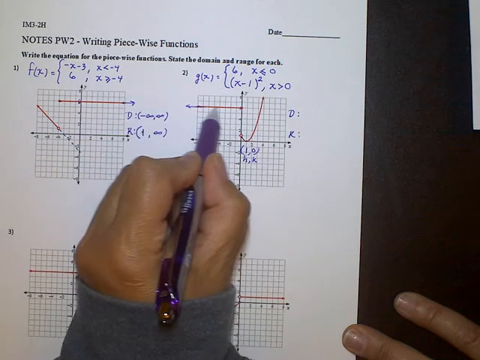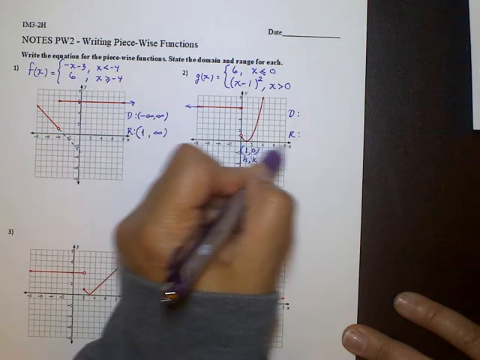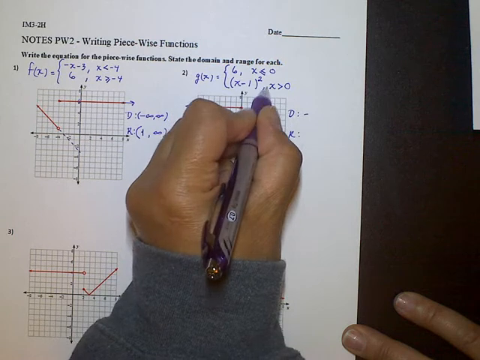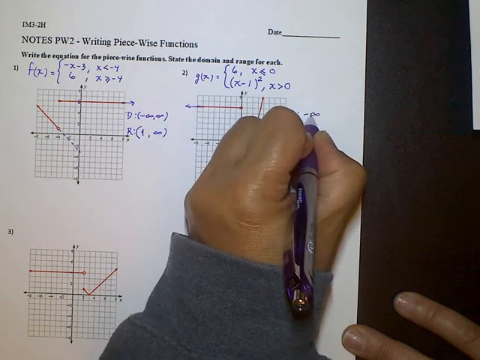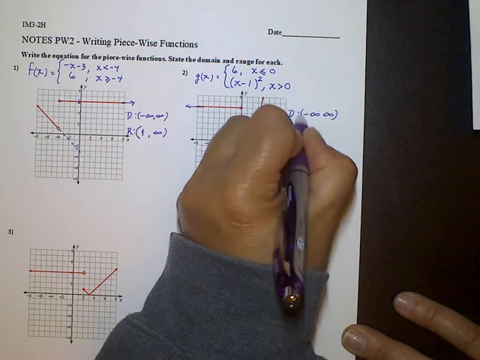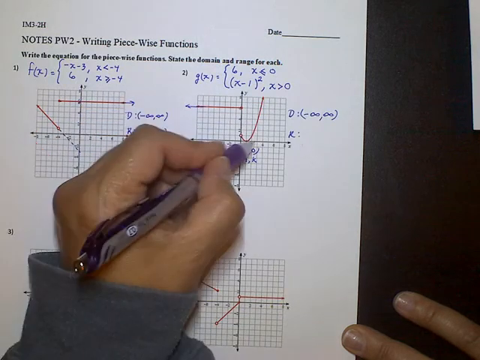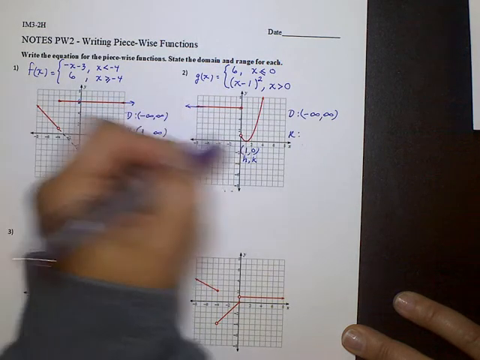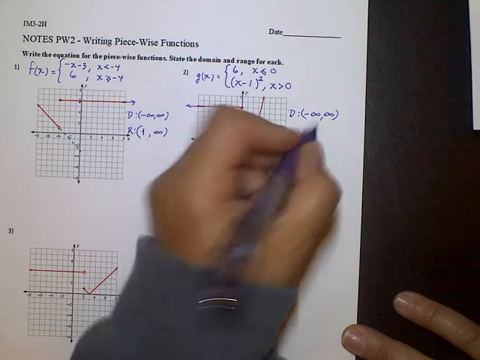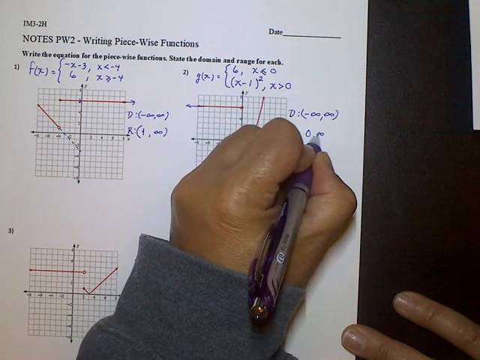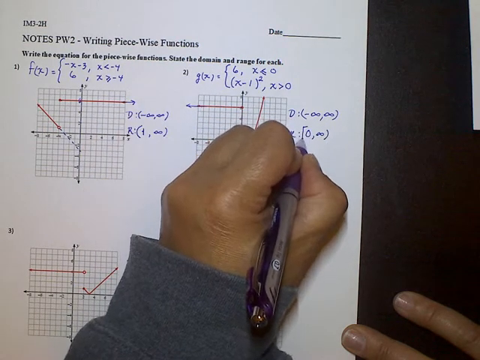Our domain and our range. Our graph goes forever in this direction, and it does go forever in this direction, because as it goes up, it goes to the right. So all real numbers again. And our range, the lowest it goes is down here to 0, and it goes up forever. So 0 to positive infinity. 0 is included.